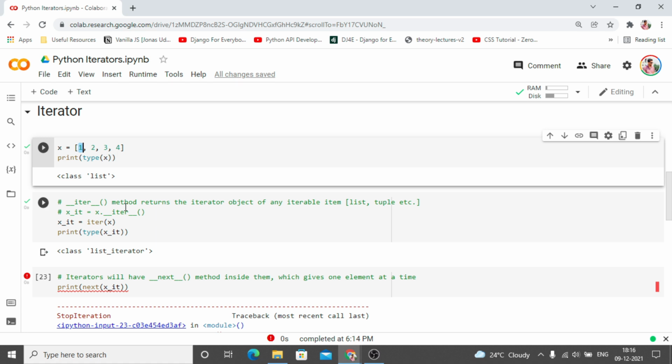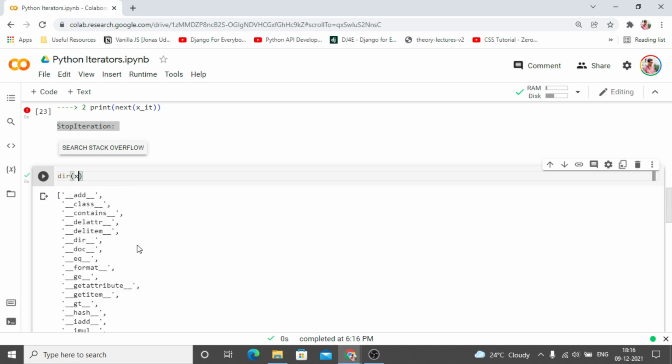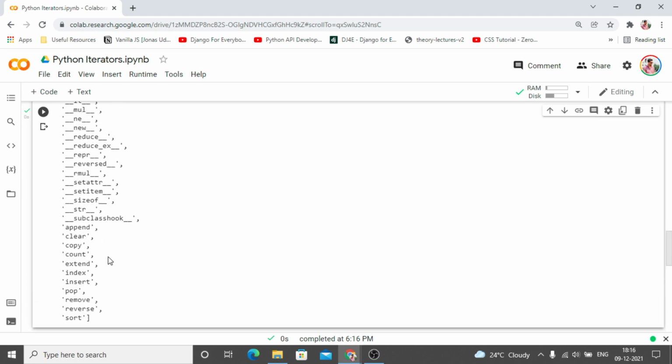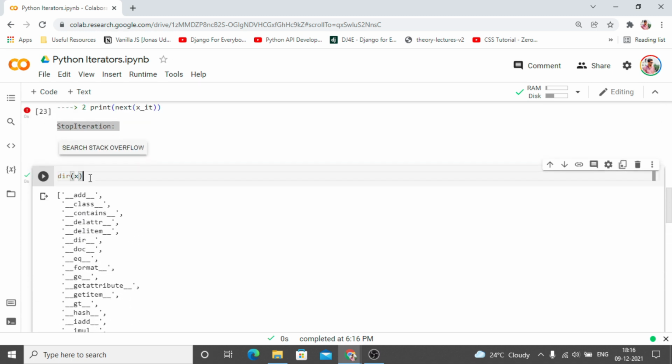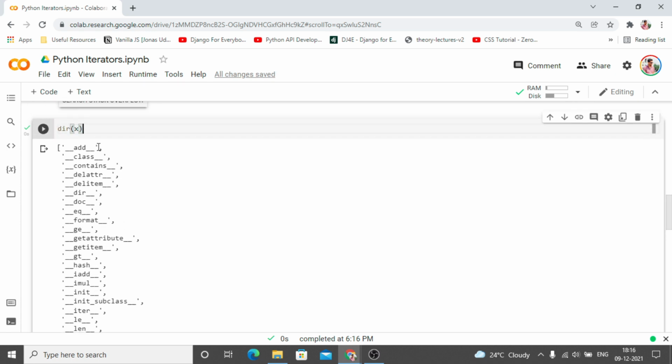And the second thing is, iterators will also have an iter method that simply returns itself. So let me show you this. We can take any function or class and use the dir method, and you will see all the functions available in that. So see, as x is a list, we will have append, clear, copy, all of these functions, and we will also have dunder add, dunder class.